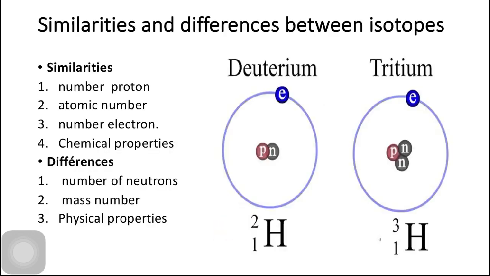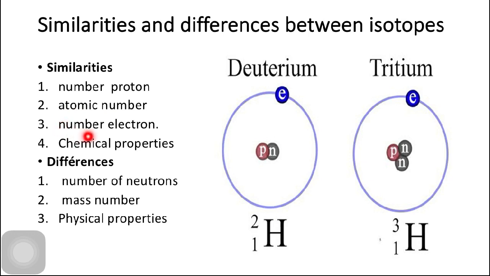Next are the similarities and differences between isotopes. Here this figure shows the Bohr atomic structure for two isotopes of the hydrogen atom. Students, can you identify the similarities and differences between them? Okay, they both have the same number of protons. As you can see, deuterium has one proton and tritium also has one proton. They both have the same atomic number, as we know that the atomic number is equal to the number of protons.